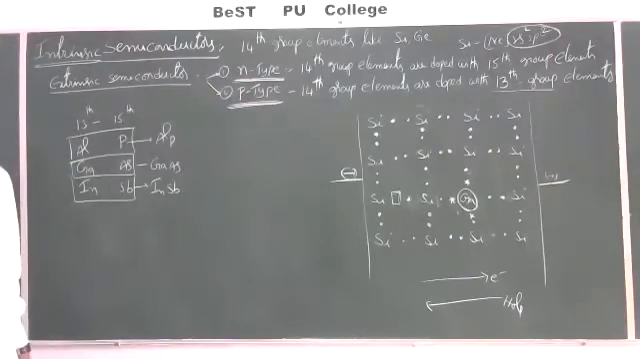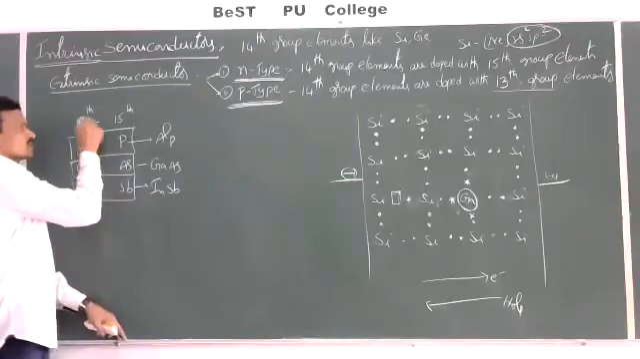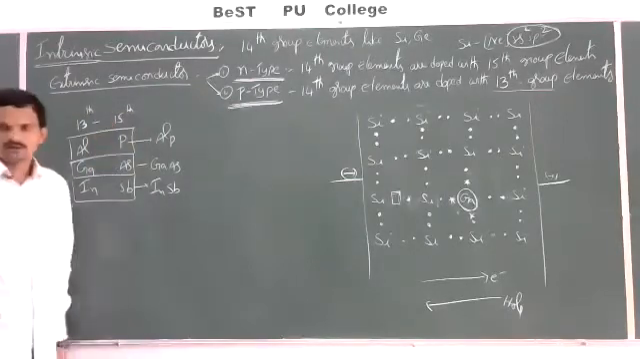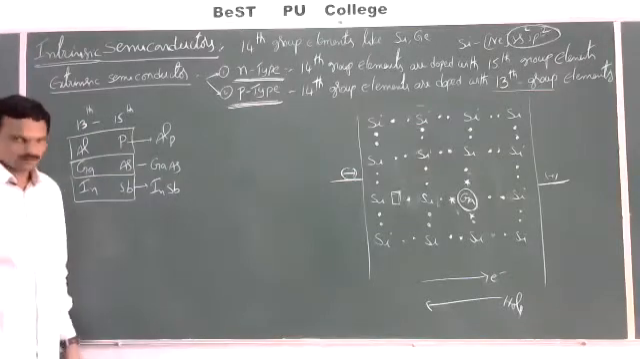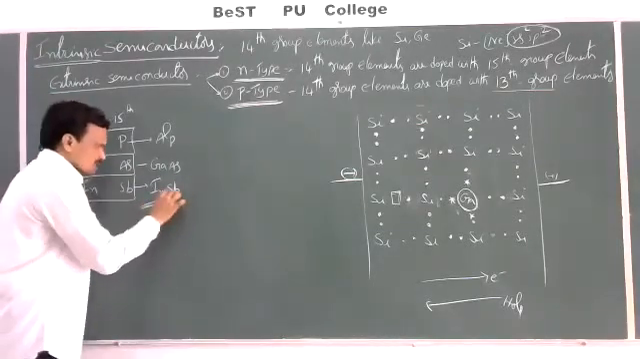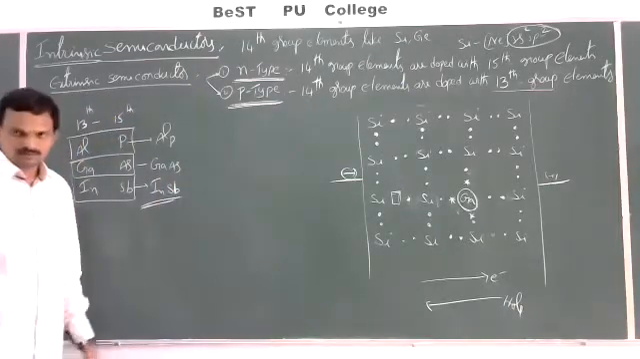Here if you observe, on average 4 electrons will be there. A 13th group element contains 3 electrons, whereas a 15th group element contains 5 electrons. On average 8 electrons will be there. So these have more conducting properties.